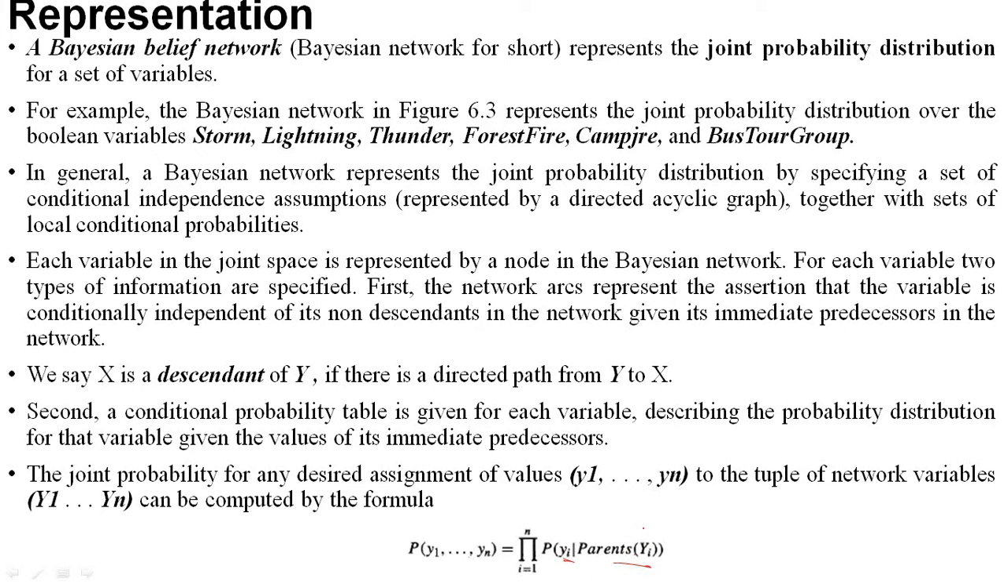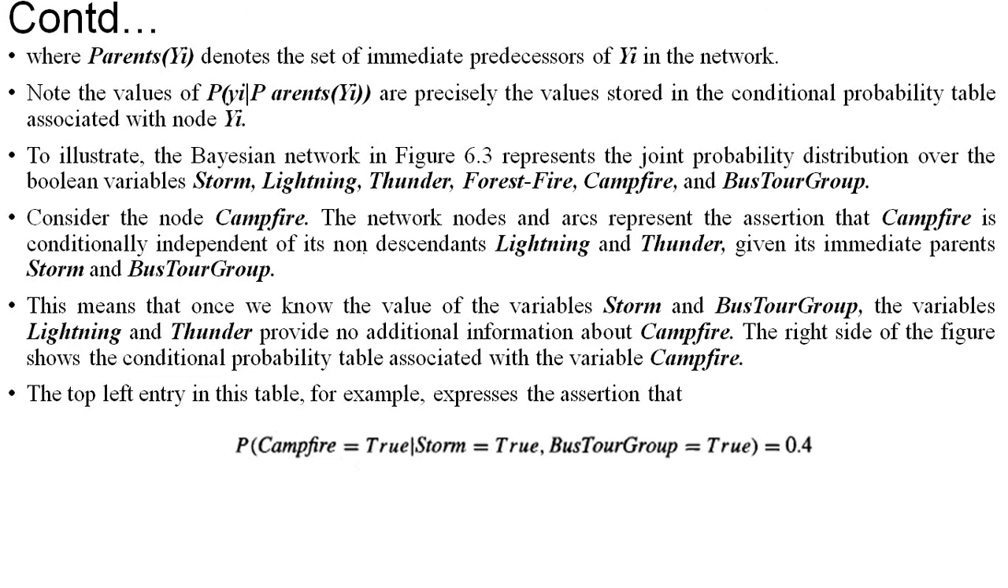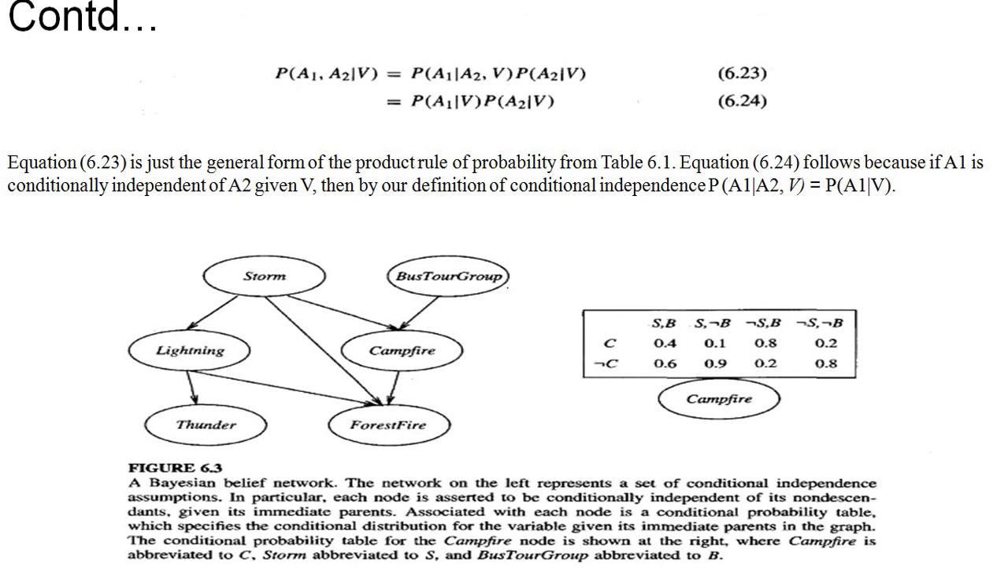So this is called the joint probability, where Parents(yi) denotes the set of immediate predecessors of yi in the network. Note that the values of P(yi | Parents(yi)) are precisely the values stored in the conditional probability table associated with the node yi. So these are the values he is talking about.